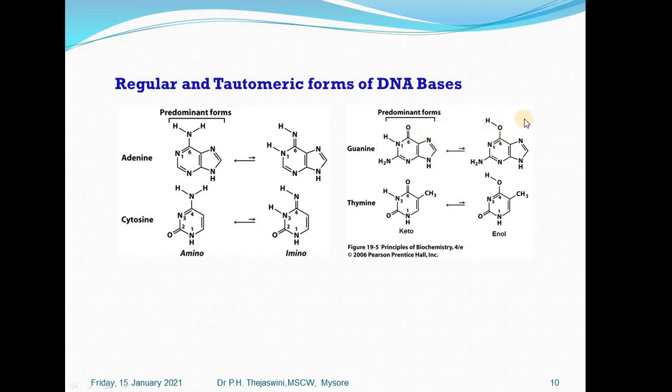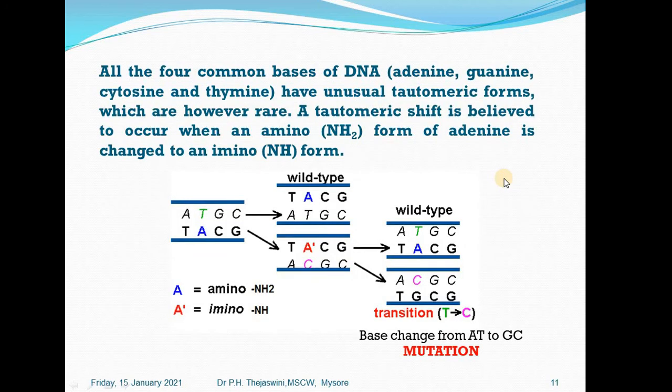Here the keto form gets converted into the enol form, and thymine also gets converted into the enol form. When this happens, there will be mispairing. So of all the 4 common bases of DNA, adenine, guanine, cytosine and thymine, they have unusual tautomeric forms which are however rare. That is, the existence of tautomeric forms of these 4 nucleotides is very rare.